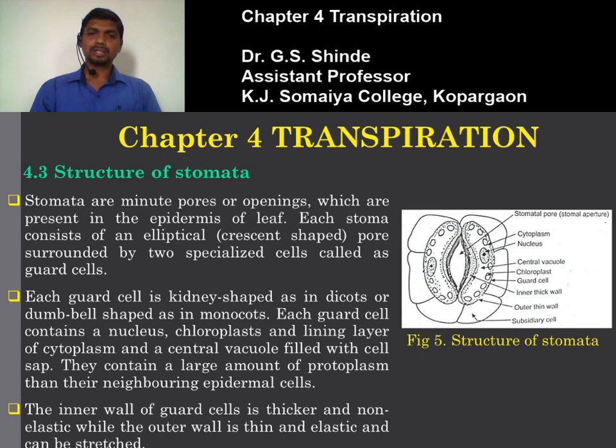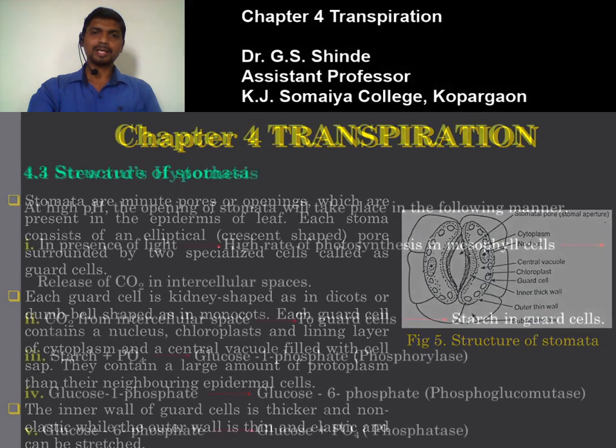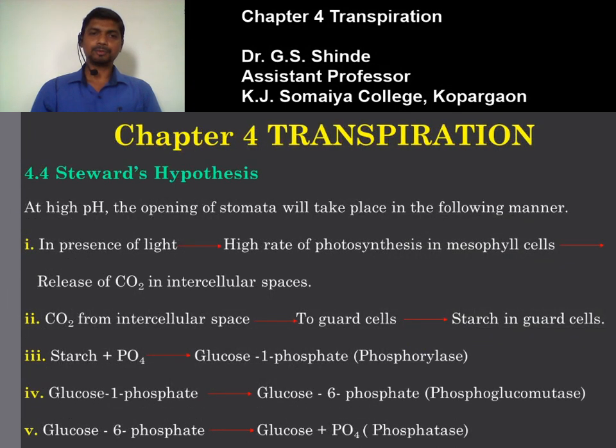Due to this the stomata open. When the guard cell becomes turgid, its outer wall, being thin and elastic, gets stretched, while the inner wall, being thicker and non-elastic, becomes concave, and due to this the stomata open. This is helpful for understanding Stewart's hypothesis.